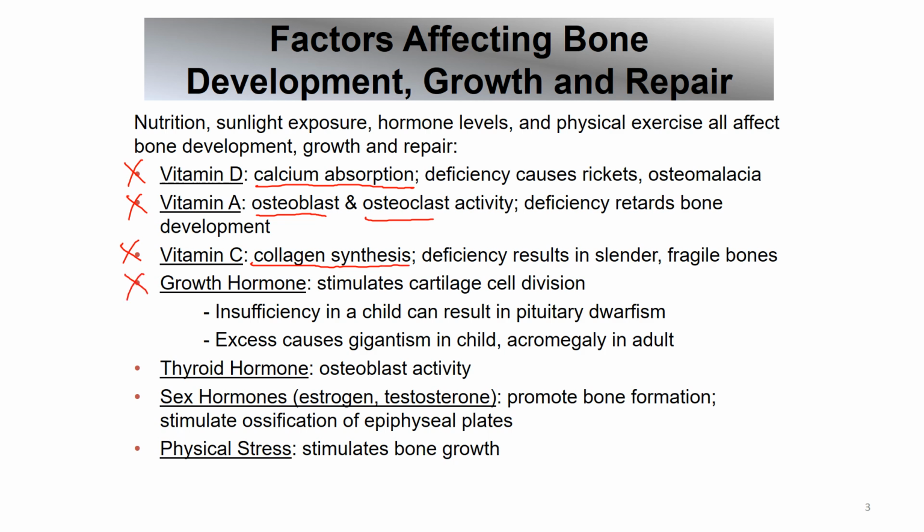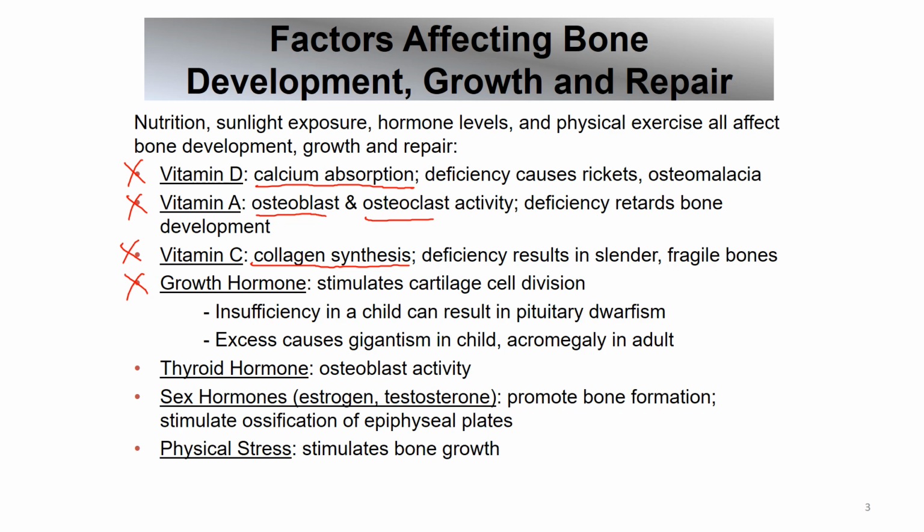Growth hormone is important during childhood and adolescence, and it stimulates the cartilage cell division so that the bone can grow in length. Not having enough results in dwarfism, but this is pituitary dwarfism. If growth hormone is supplemented, then that will actually fix the issue.